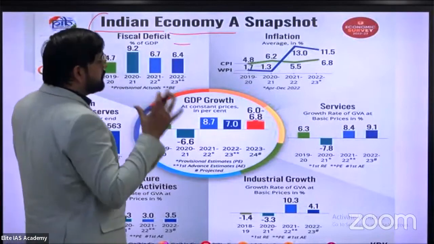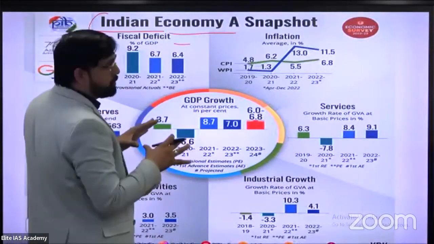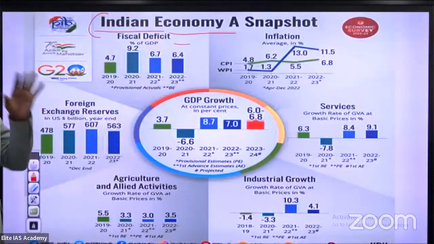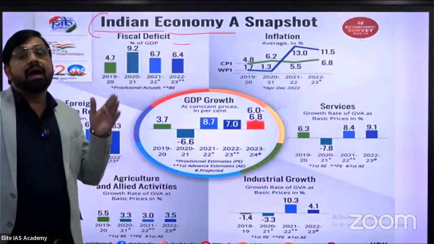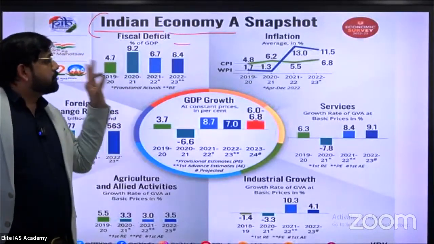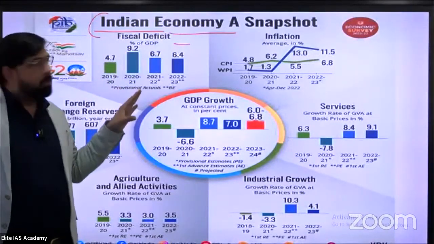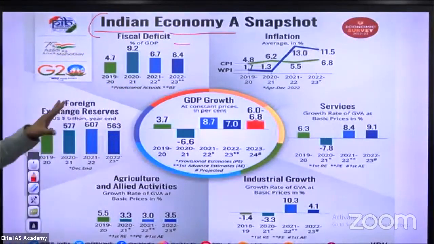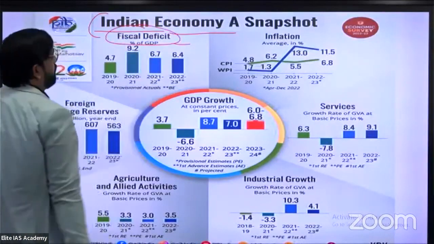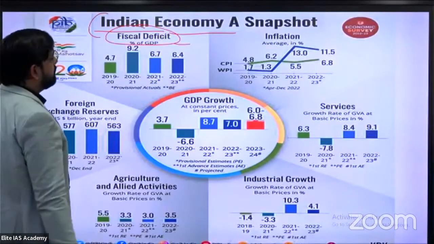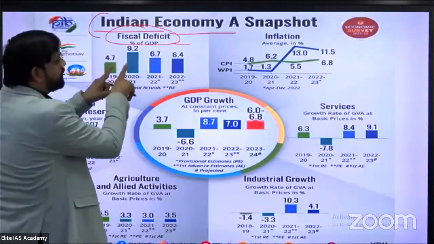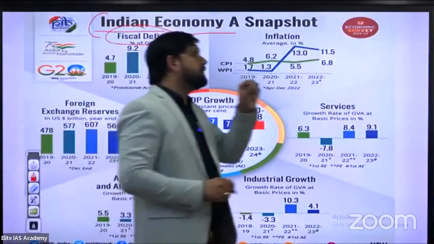What is the summary of the economic survey, especially the data provided by the Indian government, through PTI, Press Trust of India. So this one is a small snapshot of the estimate or final fiscal deficit data provided by the government in our current year budget. First, we should know: what is the meaning of fiscal deficit?